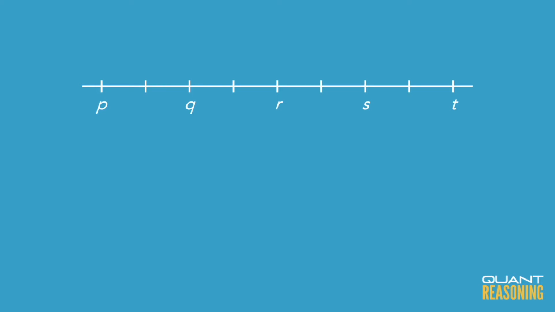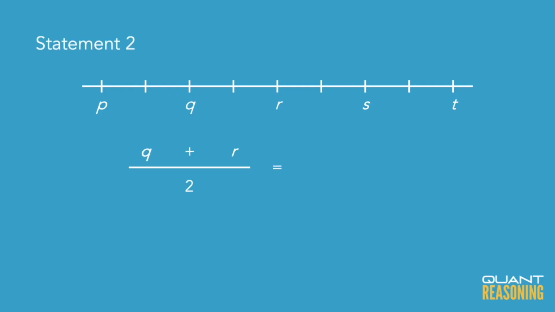In fact, if we think about this, statement 1 allows us to infer statement 2, because statement 1 helps us orient ourselves on the number line, and if we can do that, then we can infer the values of any of the numbers, right? If we knew where one of those numbers is, we can figure out all the others. Same goes for statement 2. If we know statement 2, we could infer statement 1.